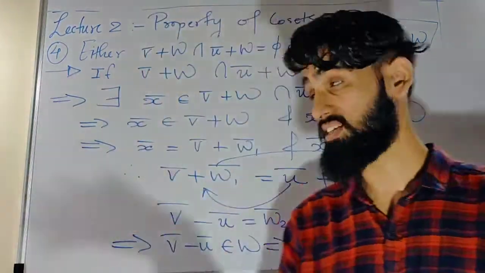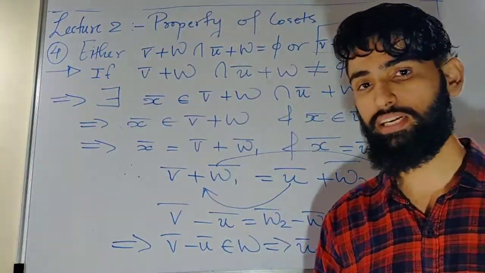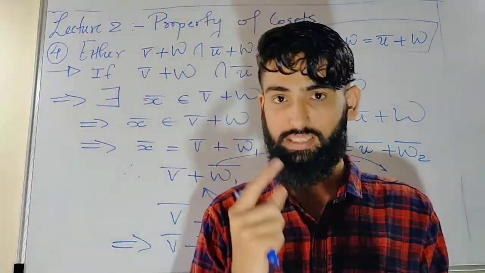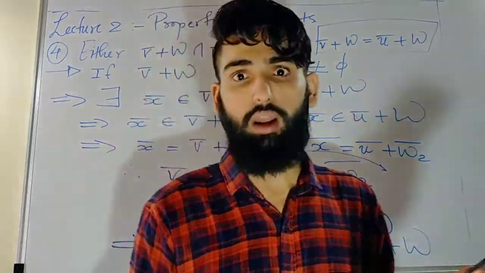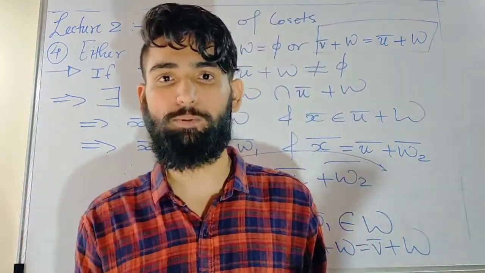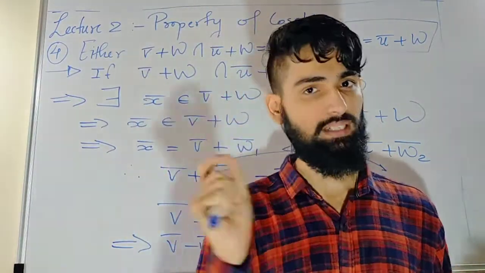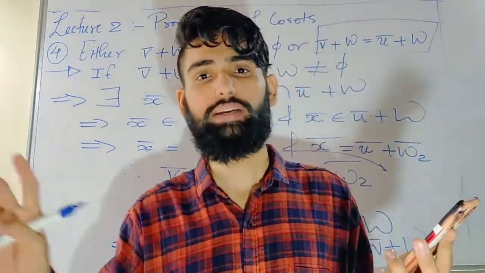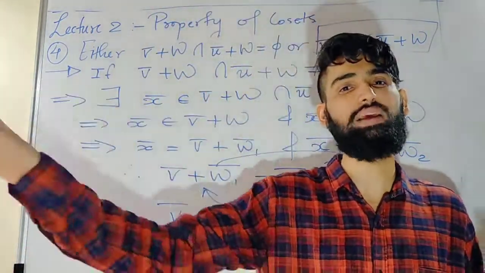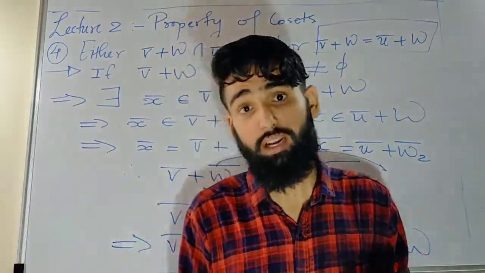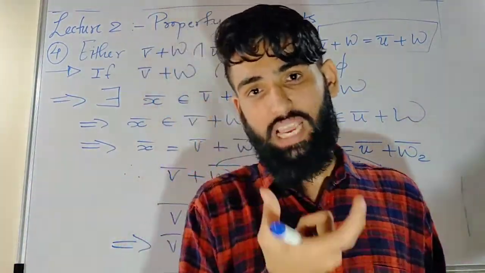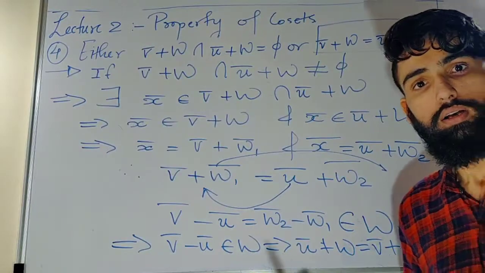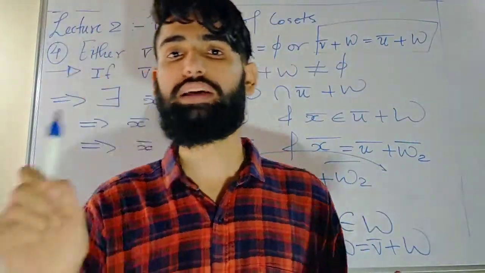In an exam, if it is asked, you need to prove only that much part that is necessary. So in this video we learned a few things. Let's revise it in words. First, a coset is the same as the subspace if and only if the representative is an element of W. Second, a coset is a subspace only if the coset is the same as the subspace W. Third, two cosets are the same if and only if the difference between the representatives is inside W. And fourth, cosets are either distinct or they are equal.